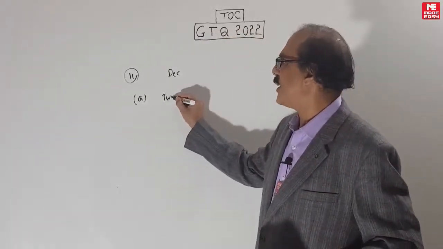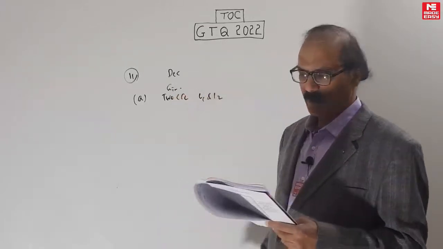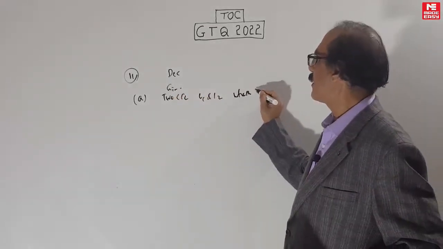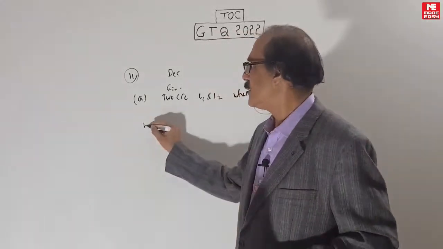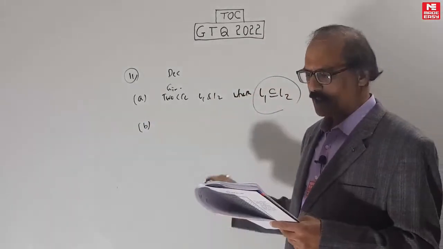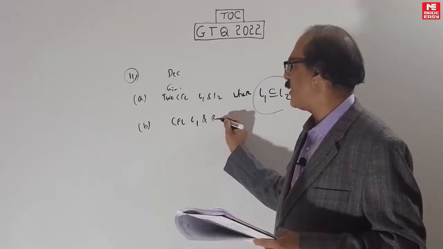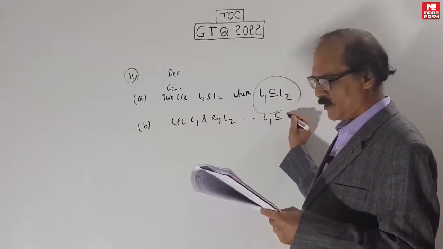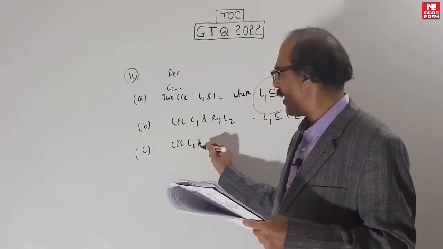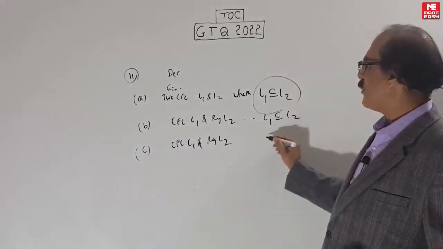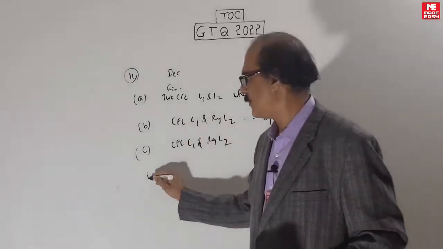Given two CFLs, L1 and L2, whether L1 is a subset of L2. This is a subset problem for CFLs. This again will depend on the same concept. Similarly, given a CFL L1 and a regular L2, whether L1 is a subset of L2. Given a CFL L1 and regular L2, instead of L1 subset of L2, I am asking L2 subset of L1. Remember, it's not symmetric. This is CFL and that's regular, not symmetric.